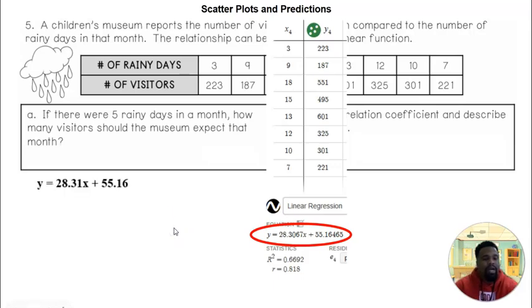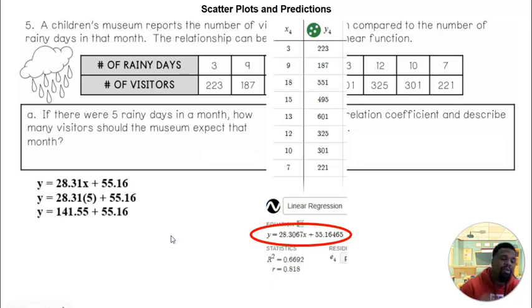Now we want to substitute, because X represents the number of rainy days. Substitute 5 for X. 28.31 times 5 gives you 141.55. Add that to 55.16, and we get 196.71. If we round it up to the nearest whole number, that's going to be 197, so we can predict 197 visitors.